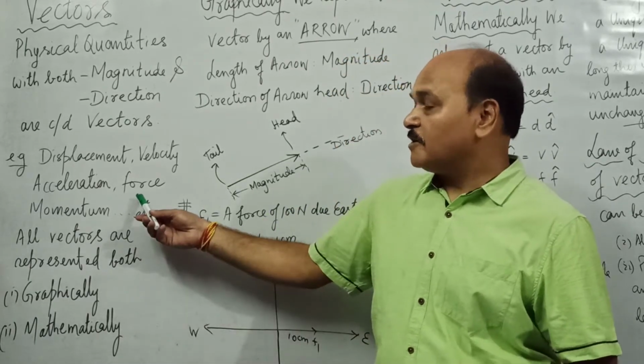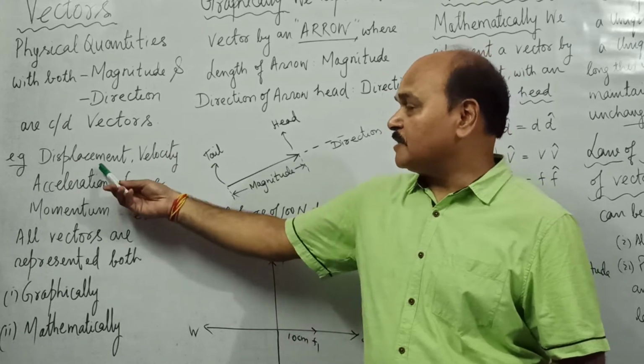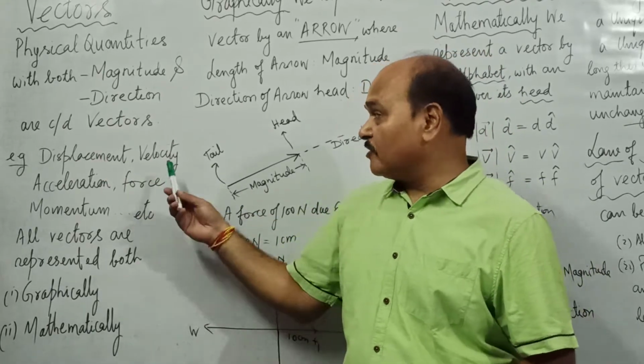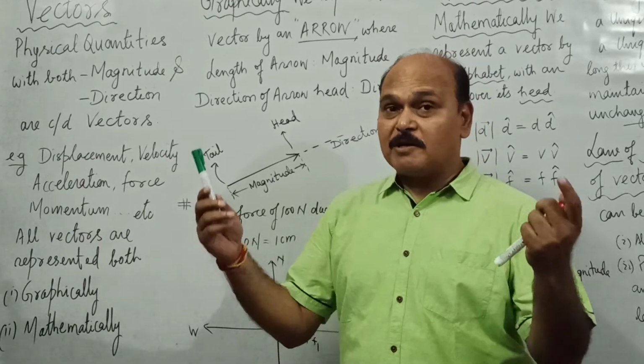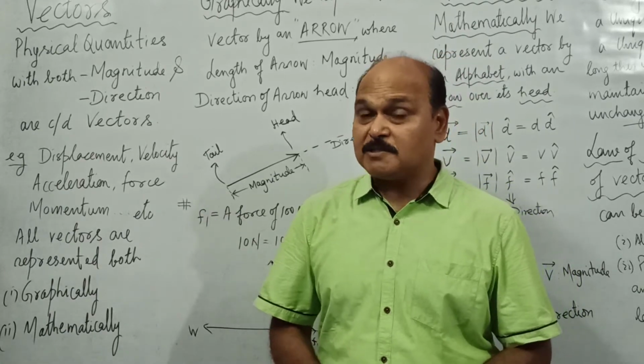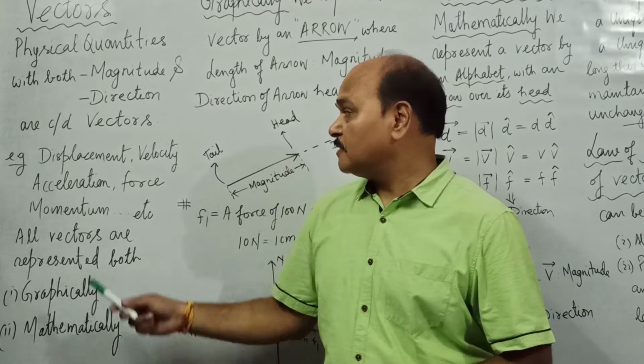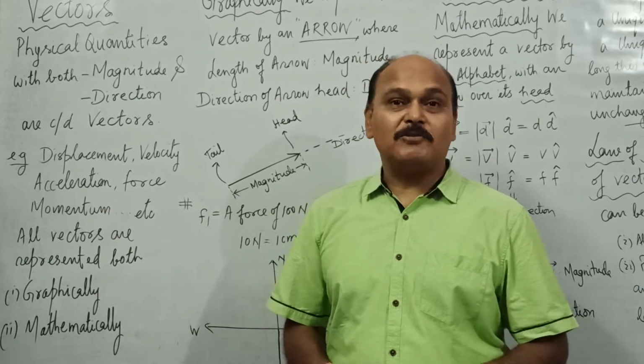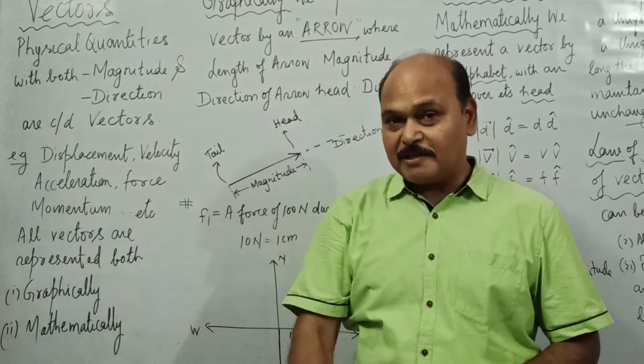Well, force is a vector quantity, you know. Displacement is always in a particular direction. Velocity is also in a particular direction. Of course, it has value, but it has a particular direction also. Acceleration is always in a particular direction, like acceleration due to gravity. It is always in vertically downward direction.